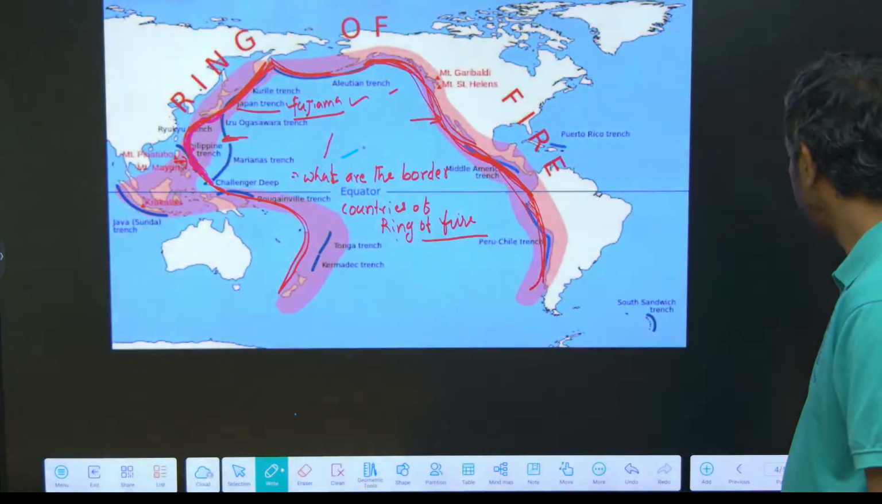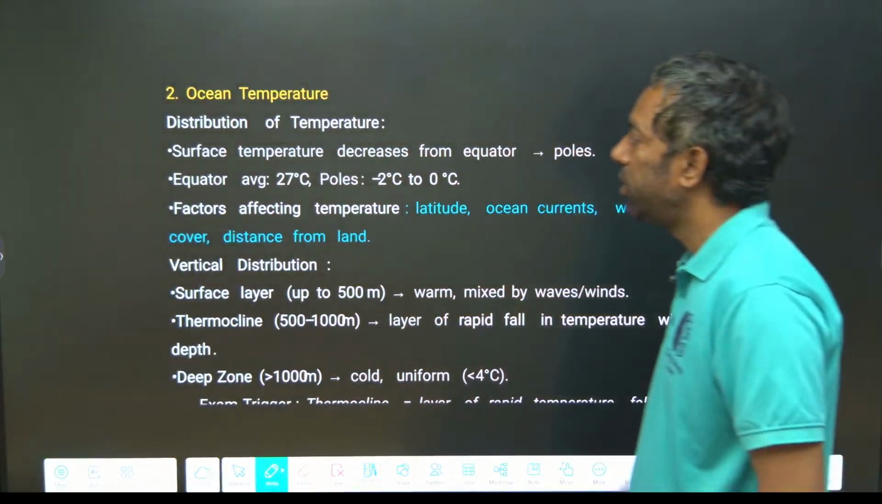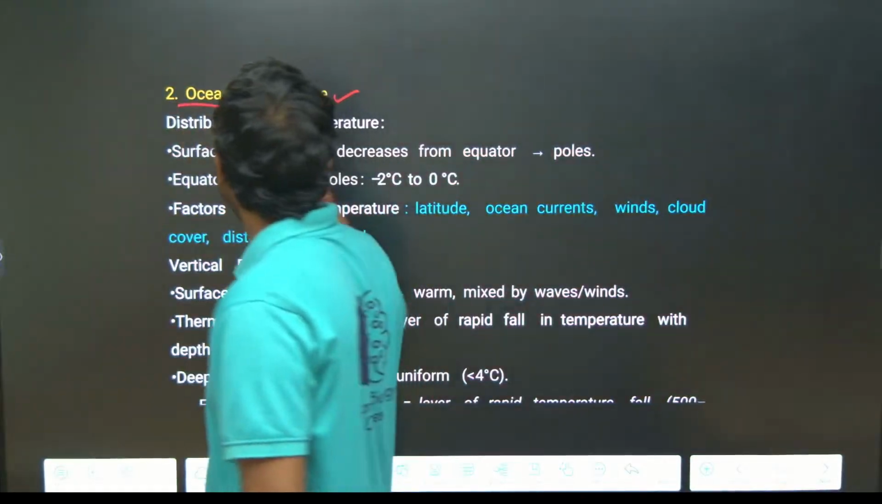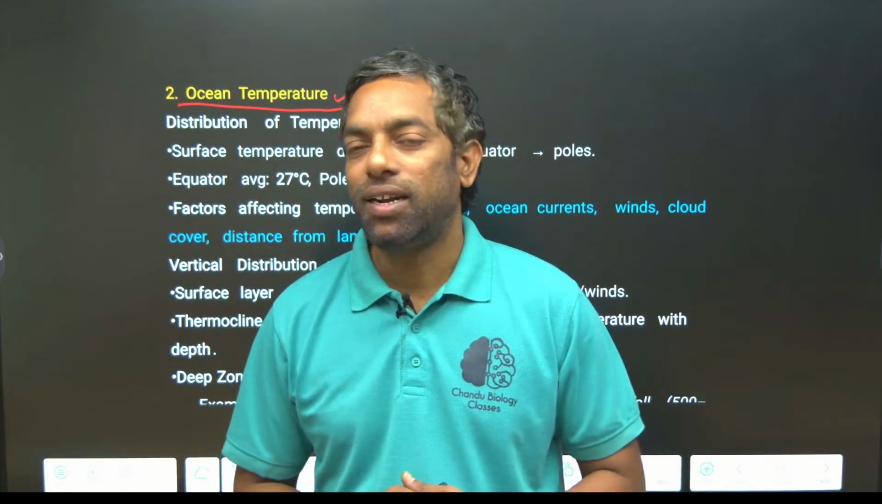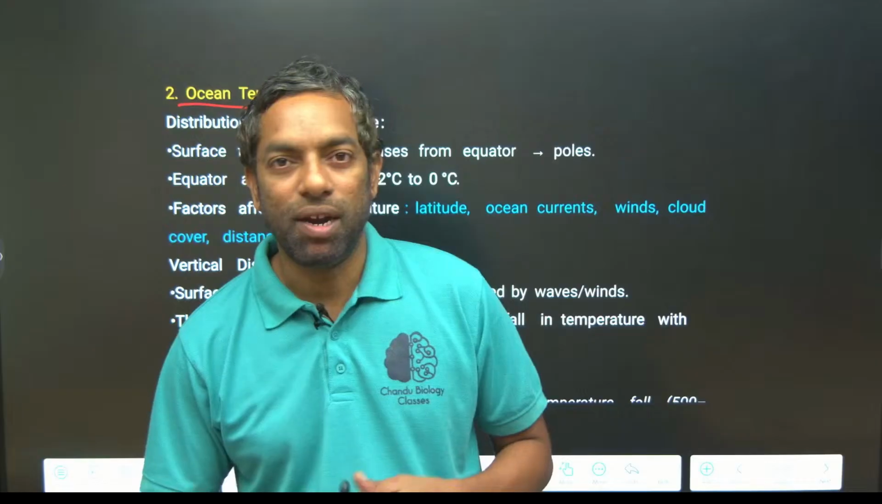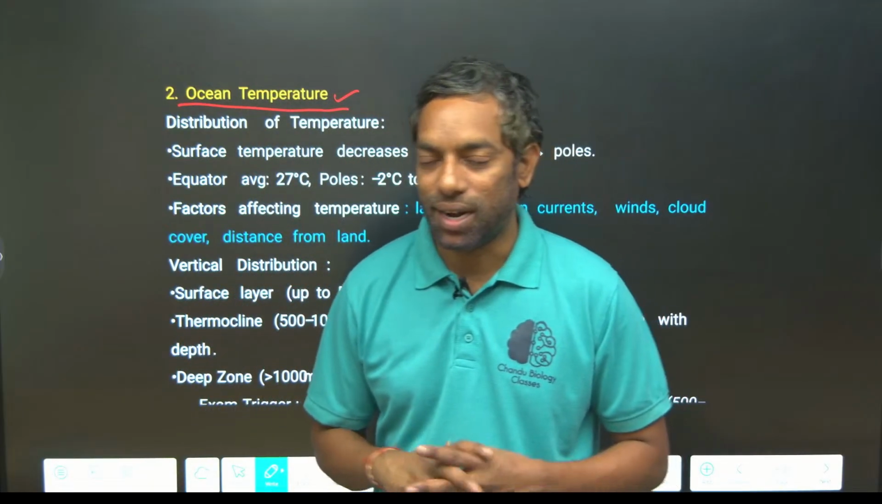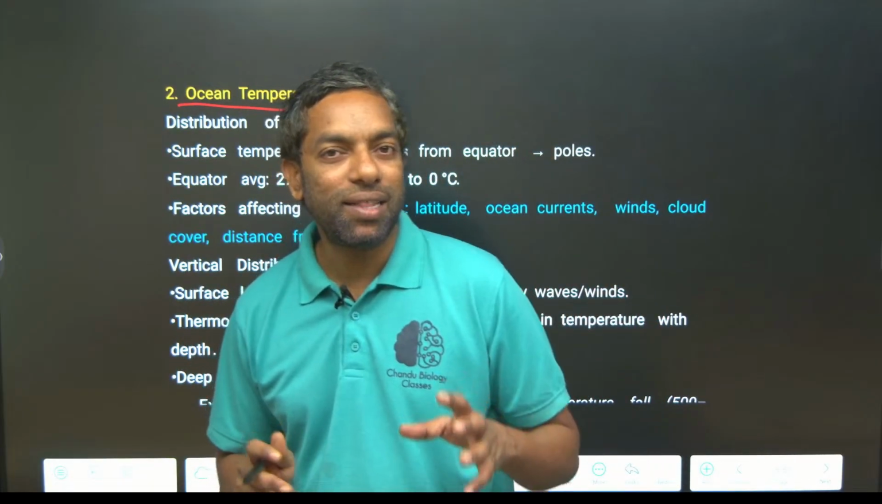Next characteristic of the ocean is ocean temperature. How is the temperature formed in the ocean? The sun gives heat and light to the earth, to the mainland and water bodies. So the mainland can heat up and water bodies also heat up.